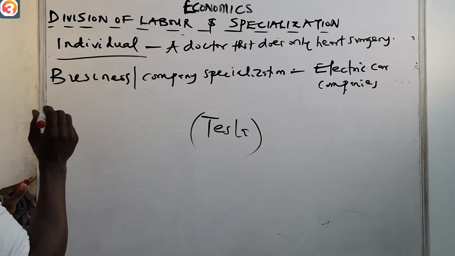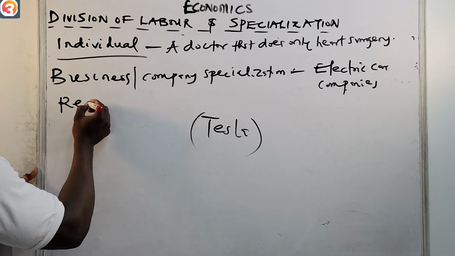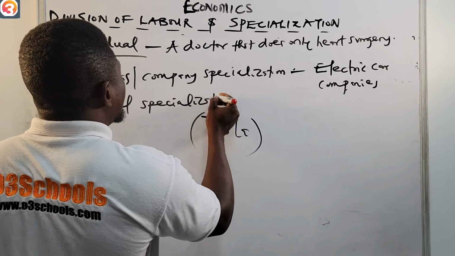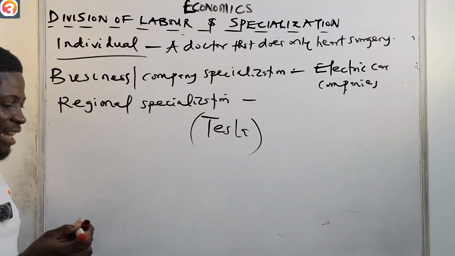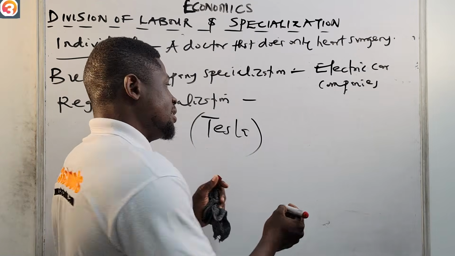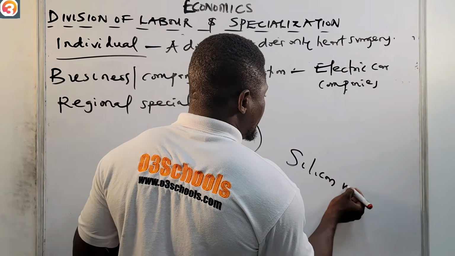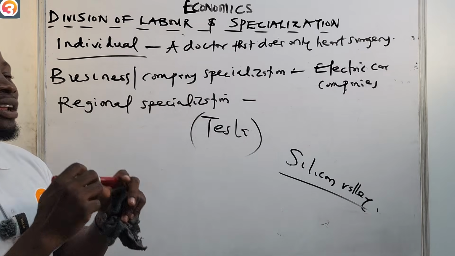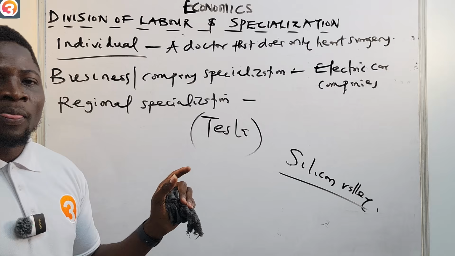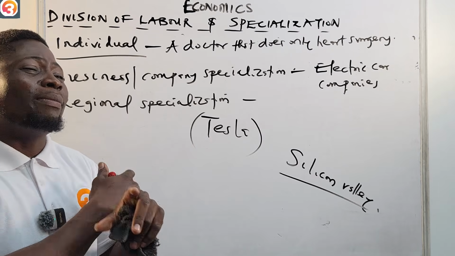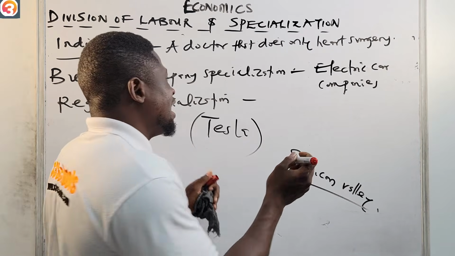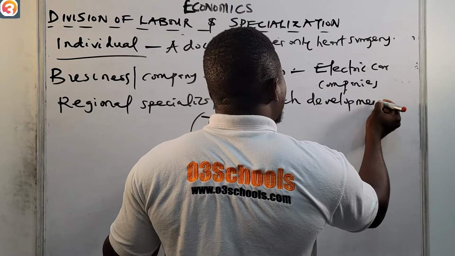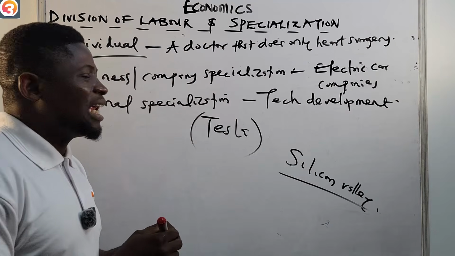They also have regional specialization. For example, we have Silicon Valley, in the US. If you go to Silicon Valley, their only focus is on tech development. If you go to that area, people talk about tech alone. So their major focus is on tech development. All right, so that is regional specialization.